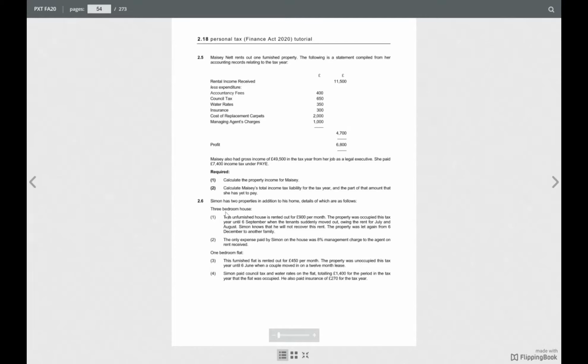The property was occupied this tax year until 6 September when the tenant suddenly moved out, owing the rent for July and August. Simon knows that he will not recover this rent. The property was let again from 6 December to another family.